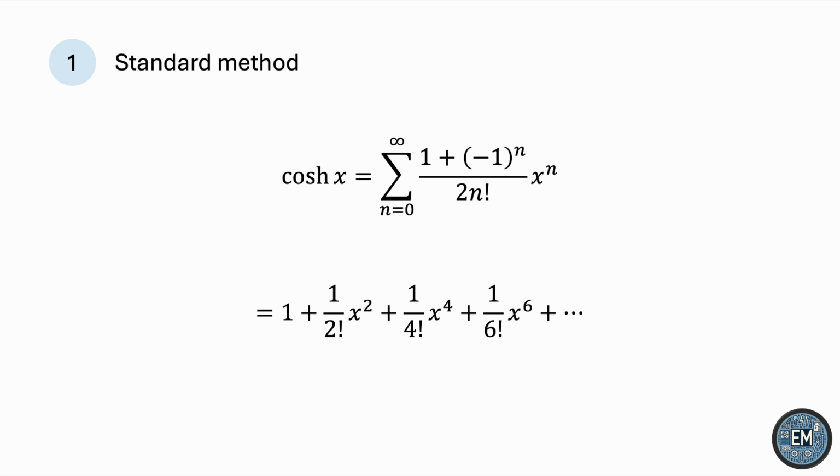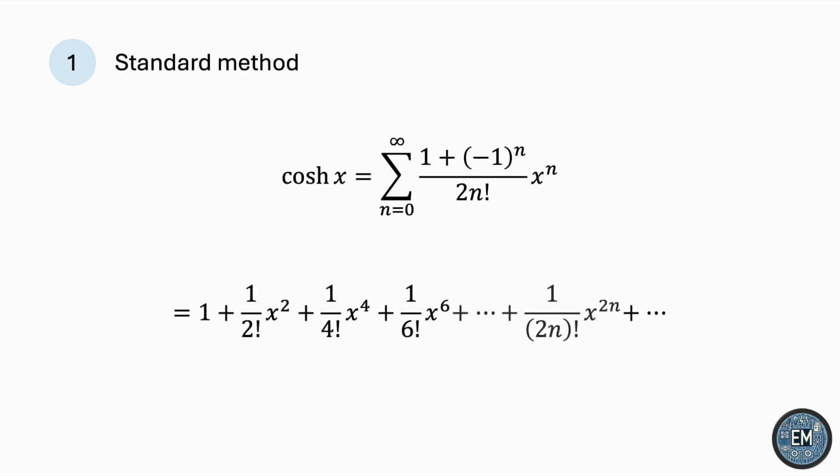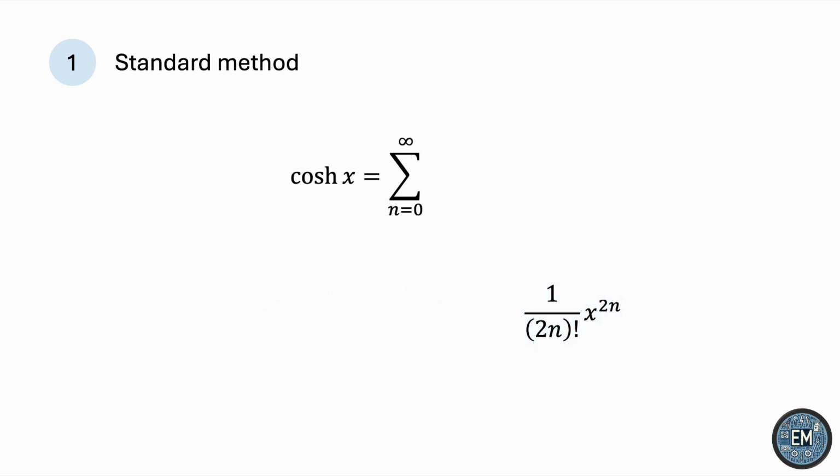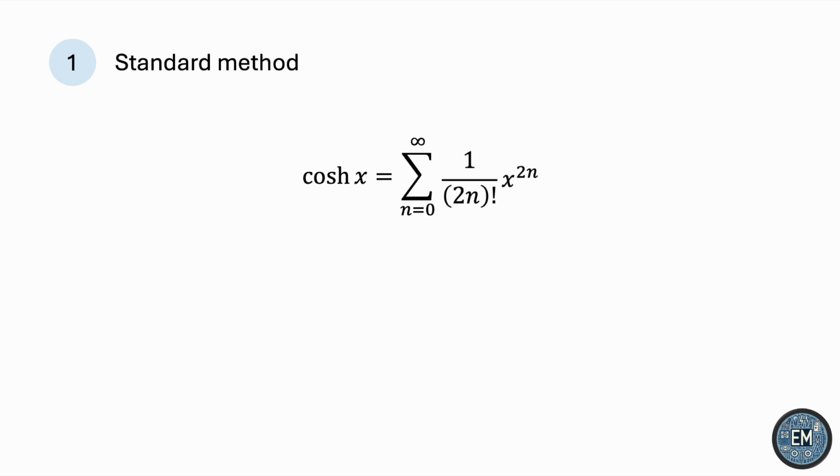If we look at the pattern, then the general term in this series is x to the 2n over the factorial of 2n. So this general term is precisely equal to this general term. So why not substitute x to the 2n over the factorial of 2n? Because this is a much cleaner, simpler way of expressing the general term inside the series.